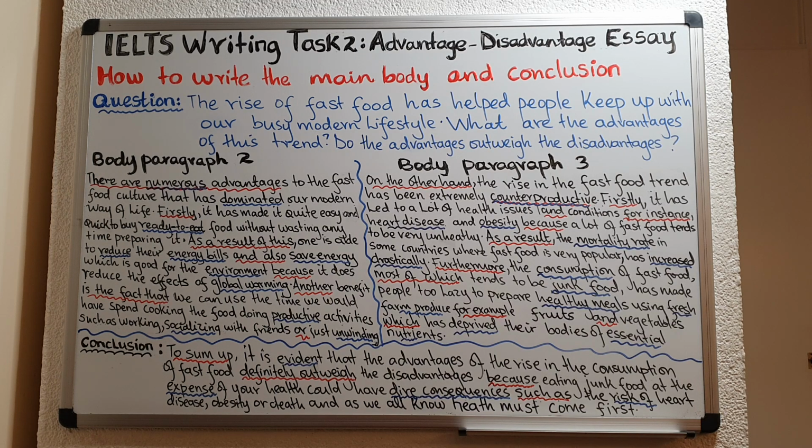So the point there is the fact that because people consume, consumption means consume or to eat. Consumption is a synonym for eat. Because people eat a lot of fast food, and most of which tends to be junk food, it has made them too lazy to prepare healthy meals using fresh farm produce, for example, fruits and vegetables. And as a result of that, their bodies lack essential nutrients.